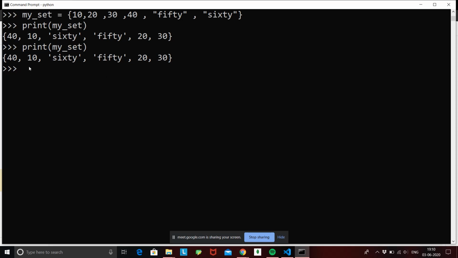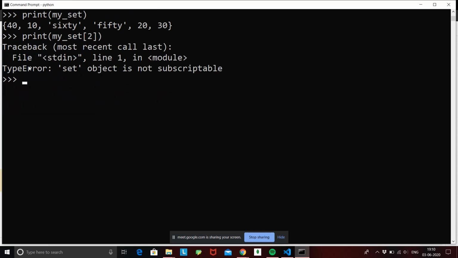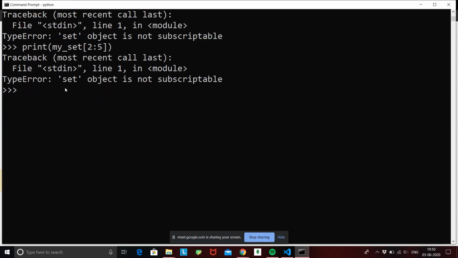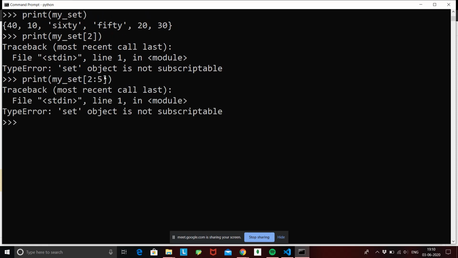Fine. So again, if I try to index something in my set, that is, suppose I did my set of second position, this is going to run into an error called set object is not subscriptable. Why is set object not subscriptable? Because there are no indexes assigned to these values, right? So we cannot do indexing on our set. Similarly, if we try to give slicing or a range, again we are going to run into the same error saying that set object is not subscriptable. Fine. So this property of list is not applicable to set.